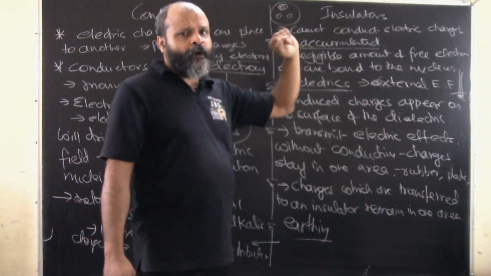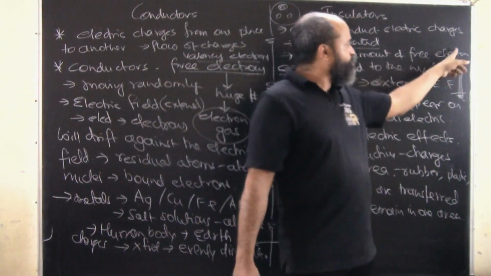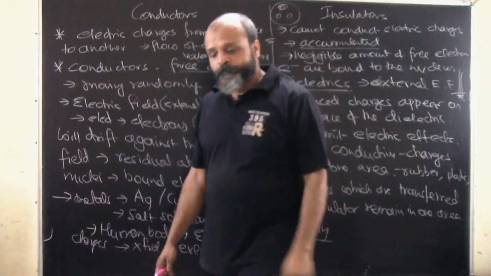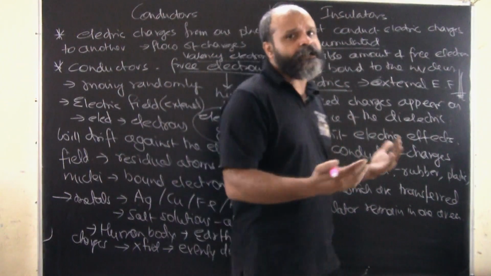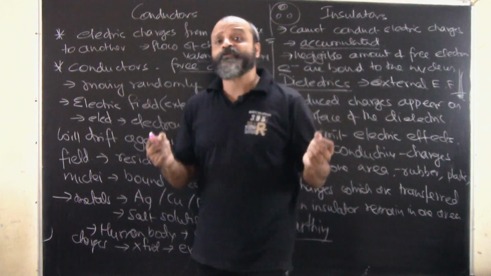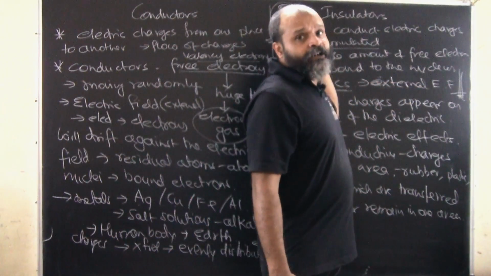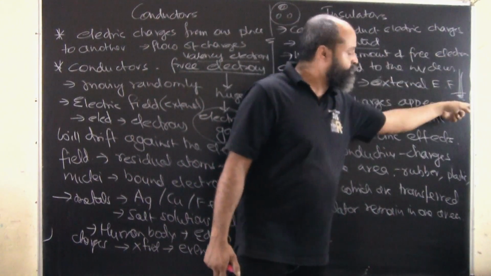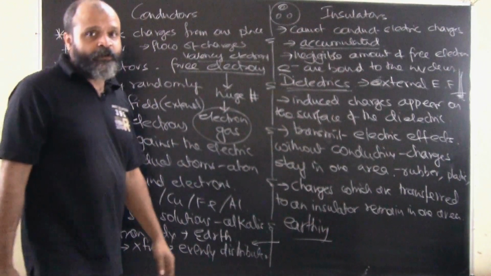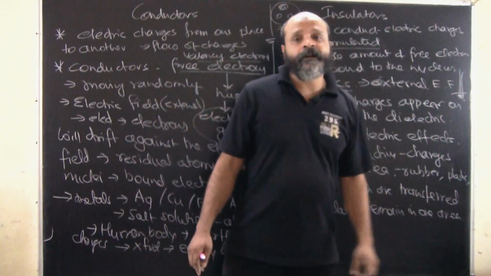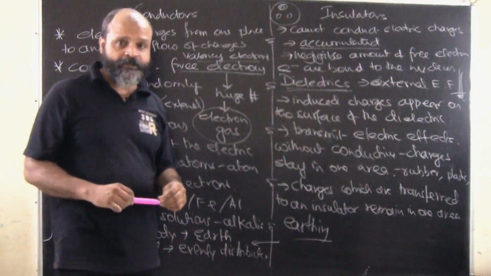Any extra amount of electrons that is accumulating actually gets transferred to the earthing wire, which is connected to the ground in a building. So all the flats or all the rooms in that building are connected to that single earthing wire which goes deep into the ground. Why? Because any accumulation of charges will go straight into the ground, because the earth is a good conductor of electricity. So we will not run the risk of our appliances getting damaged.